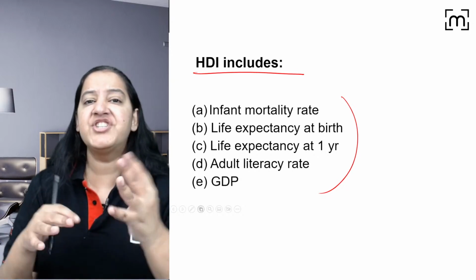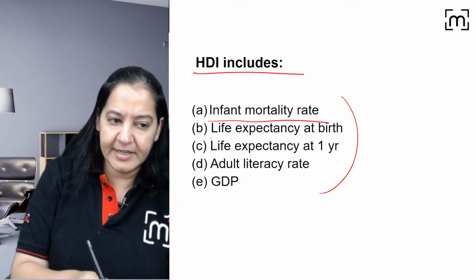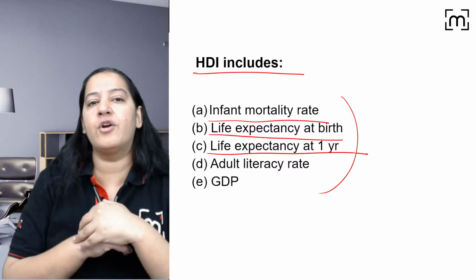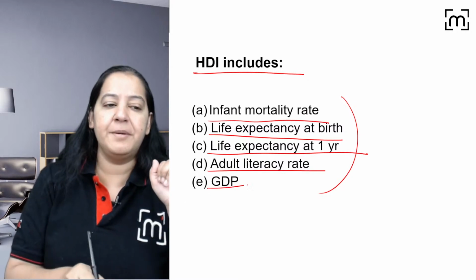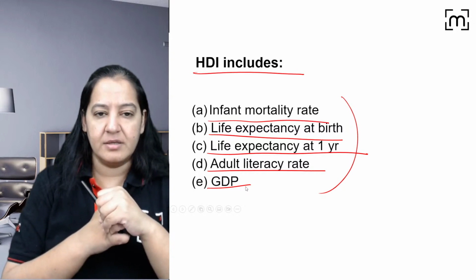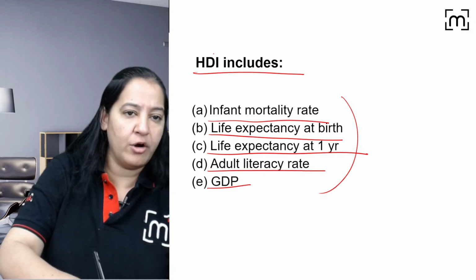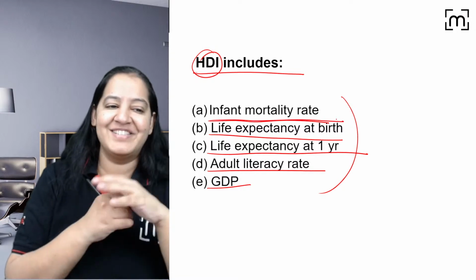I don't know. HDI includes what? Does it include infant mortality rate? Does it include life expectancy at birth? Does it include life expectancy at 1 year of age? Does it include adult literacy rate? Does it include GDP? What will you say? ABD. Oh my God. Ram, I am asking for HDI, not for PQLI. You are getting confused, I guess. Infant mortality rate is not taken in HDI.